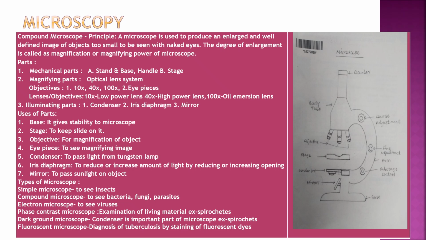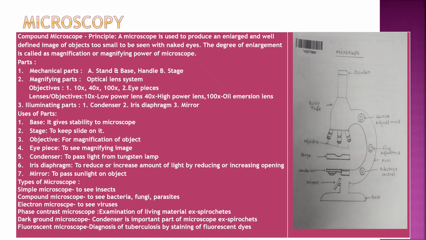The 10x is low power, 40x is high power, 100x is oil immersion lens, and 4x is the scanner. Illuminating parts: condenser, iris diaphragm, and mirror. The uses of parts: base gives stability to microscope, stage to keep slide on it, objectives for magnification of object, eyepiece to see magnified image, condenser to pass light from lamp, iris diaphragm to reduce or increase the amount of light by reducing or increasing the opening, mirror to pass sunlight on object.